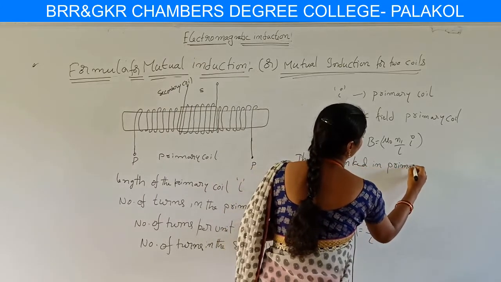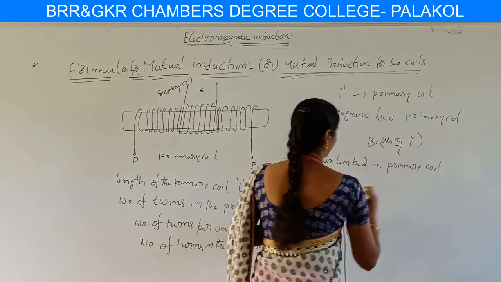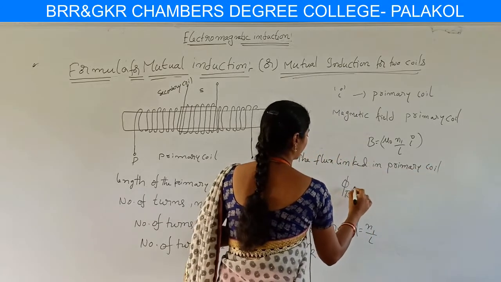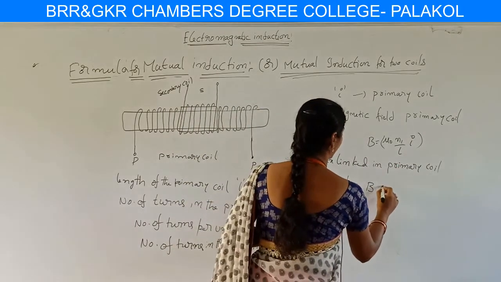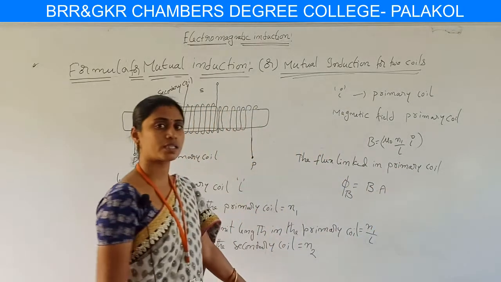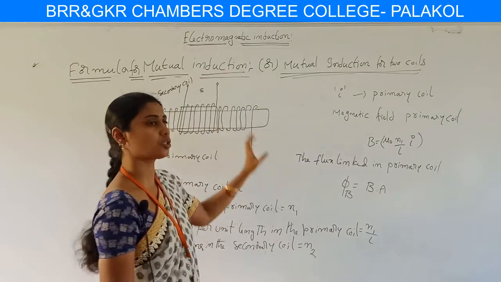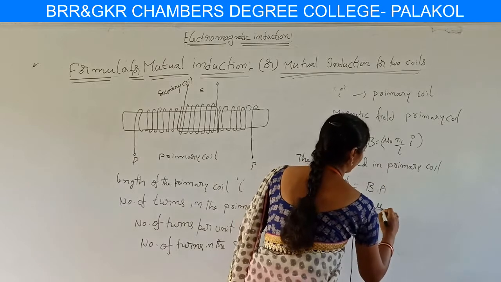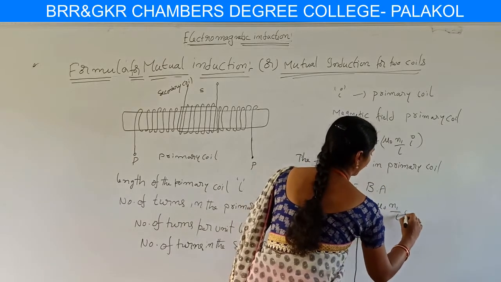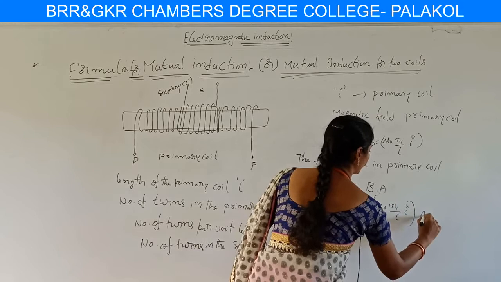we write the flux as phi B. Phi B is equivalent to B dot A. Here A is the cross-sectional area of this solenoid. Hence the value is mu naught N1 by L into I into A.